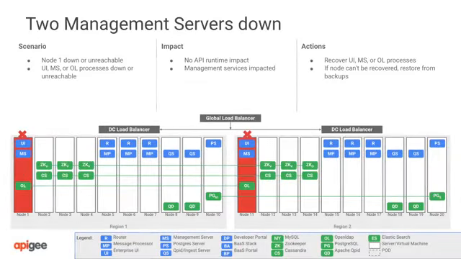If a second management server node goes down while the first one is already offline, management services for the planet will be affected. API traffic will continue to flow normally, but operations such as user management, API deployment, and organization creation will be temporarily unavailable. To recover, bring one of the two nodes back online. If that is not possible, recover from backups or reinstall.